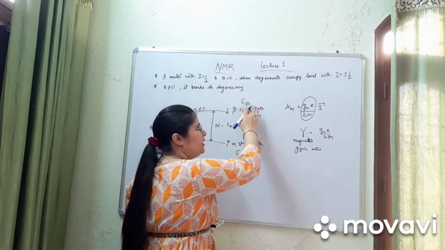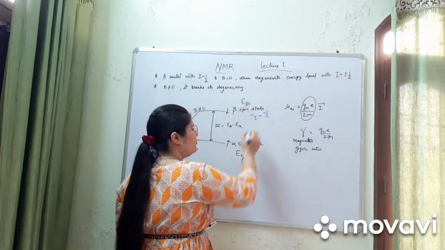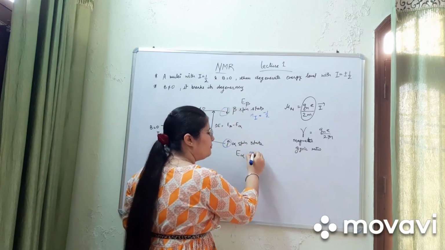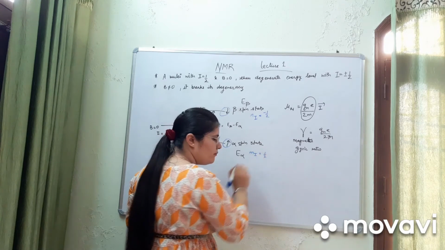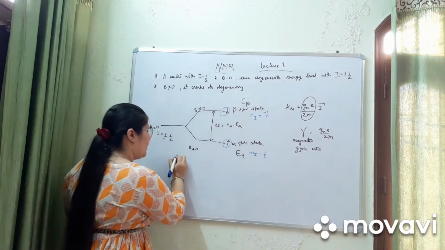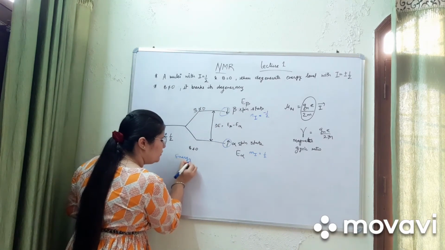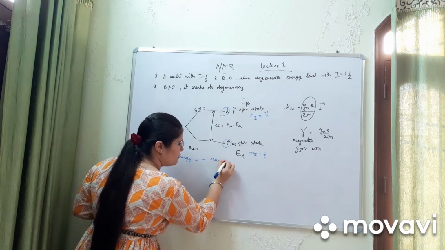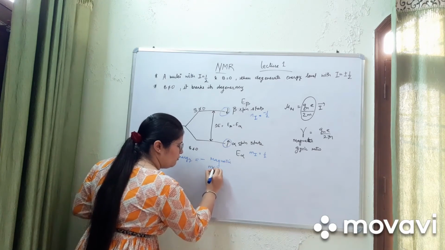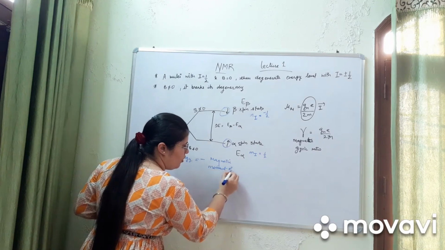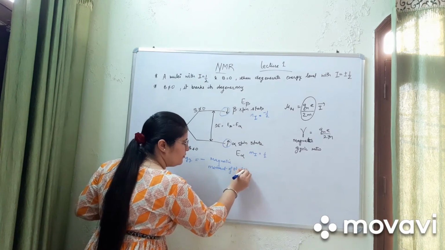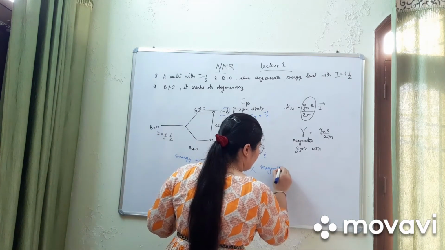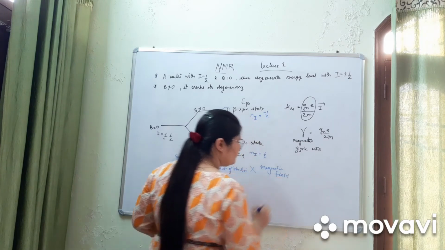In case of the beta spin state mI is minus half, and in case of alpha, E alpha, mI is equal to 1/2. So energy is equal to minus of the magnetic moment of the nuclei into the magnetic field.